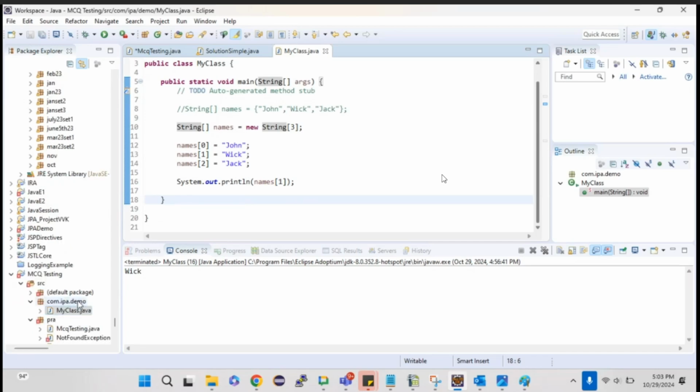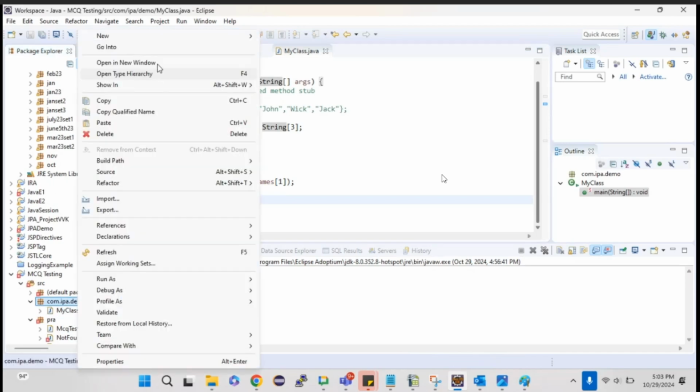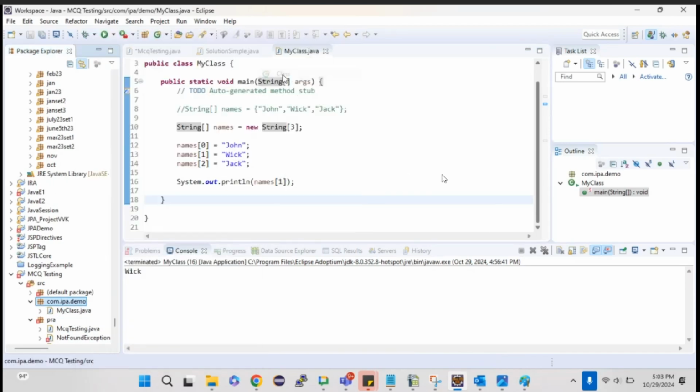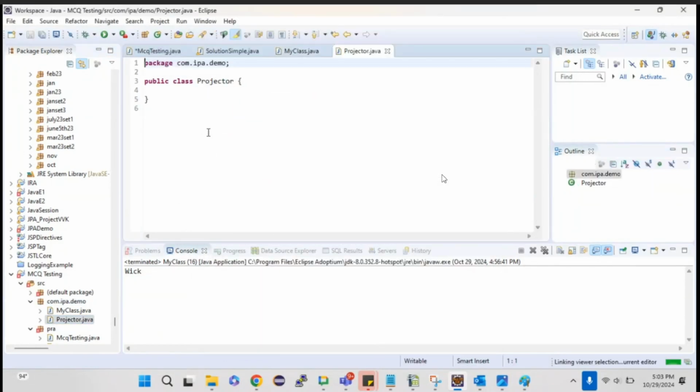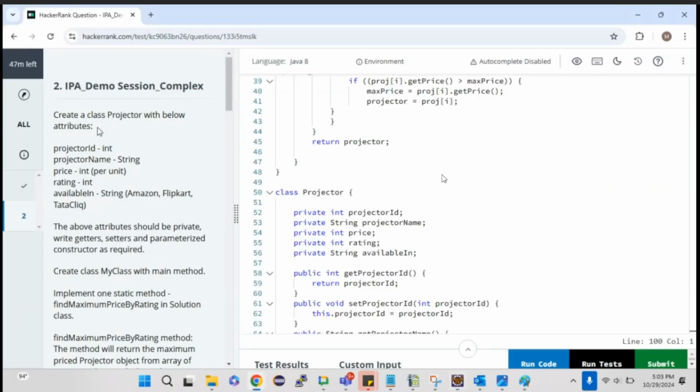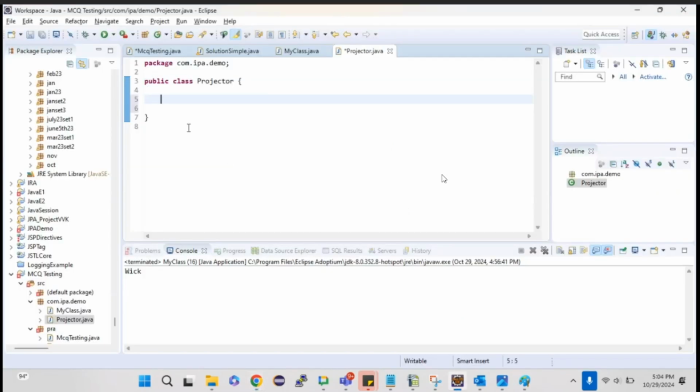So let me just create one more class here. Class, let me just keep it as Projector. Finish. Okay, so there are 4 attributes. What are those attributes? Create a class Projector with the below attributes: projector ID, projector name, price, rating, and available. Let me just copy and paste it over there.